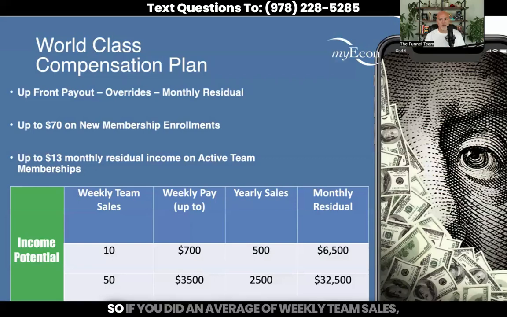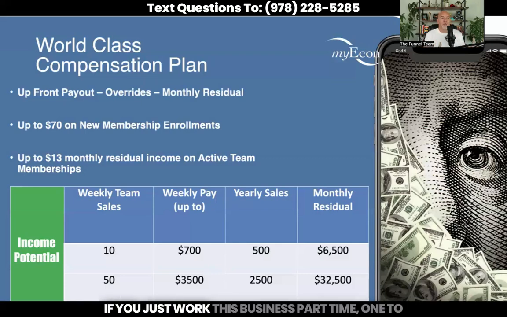So if you did an average of about 10 weekly team sales for you and your team, add that up the way that the compensation plan works, and the residuals work, and the earnings per member, it would be about $6,500 per month. So even if you just did a little bit of effort, you brought some team members in, you guys did a little bit of effort, at the end of a year, and I know that might seem like a long ways away, but think about it.